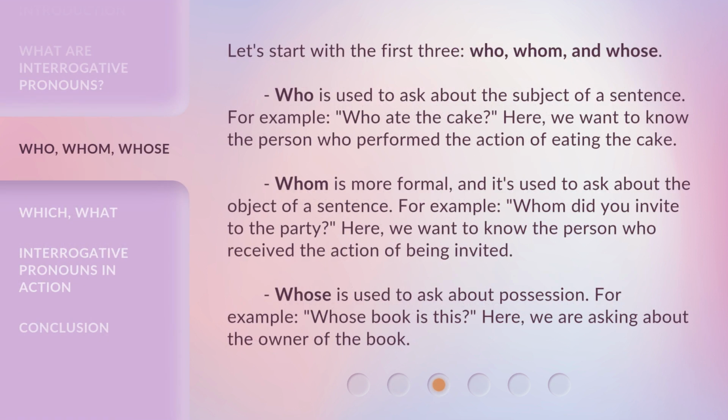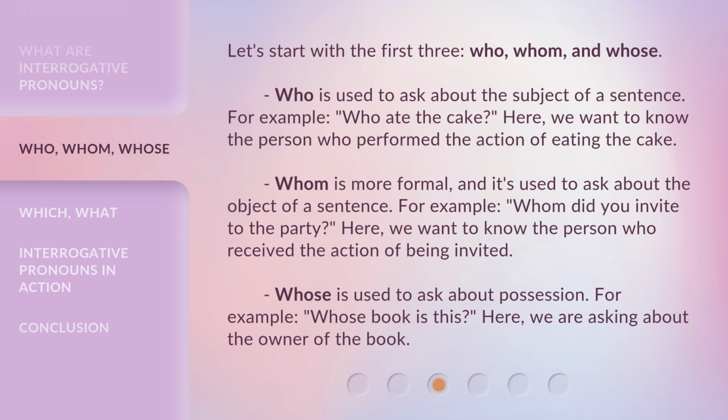Let's start with the first three: who, whom, and whose. Who is used to ask about the subject of a sentence. For example, who ate the cake? Here, we want to know the person who performed the action of eating the cake.